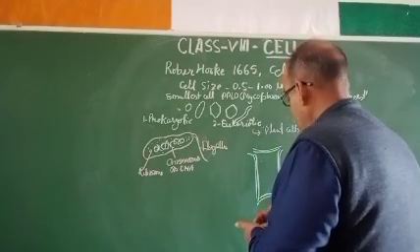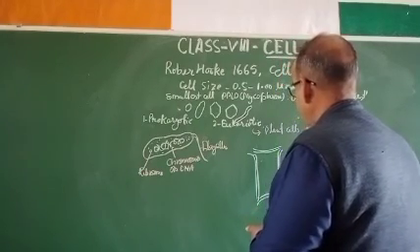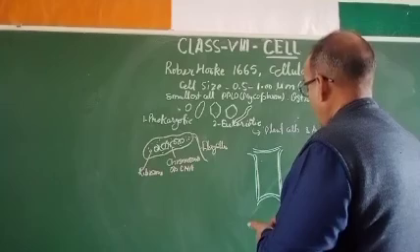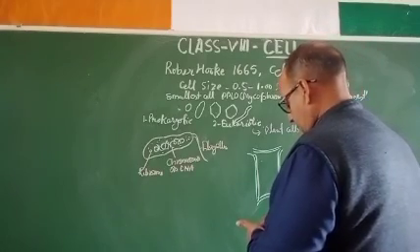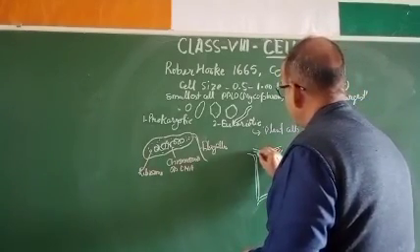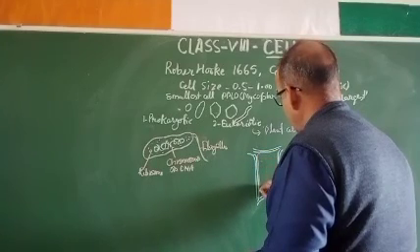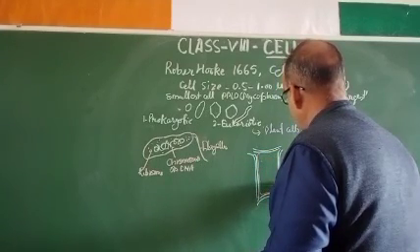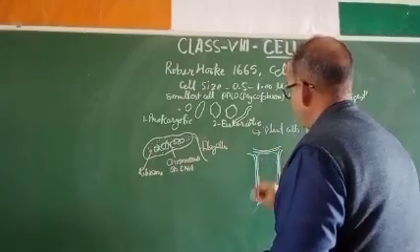After this middle lamella you will see the cell membrane. This is the difference between plant cell and animal cell. This is the cell membrane,